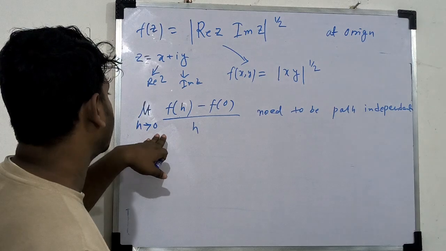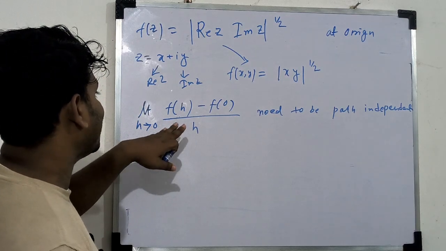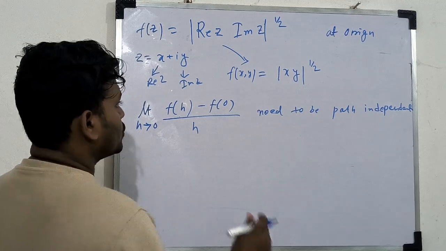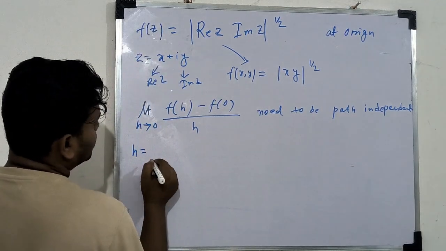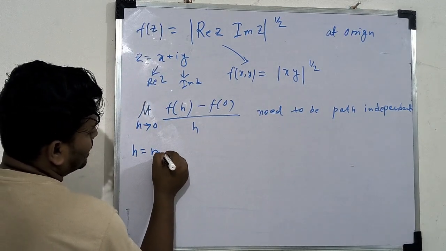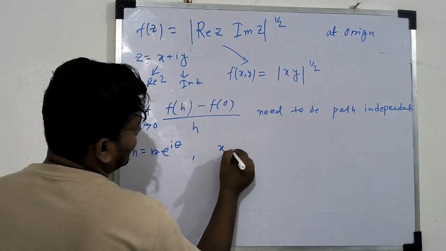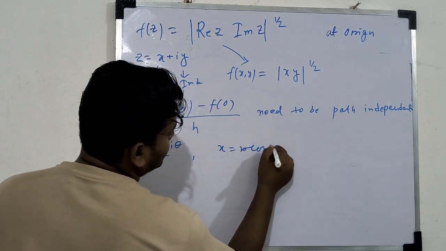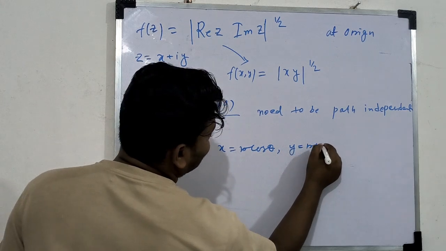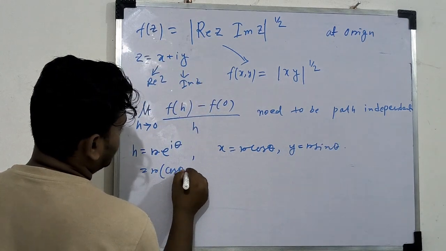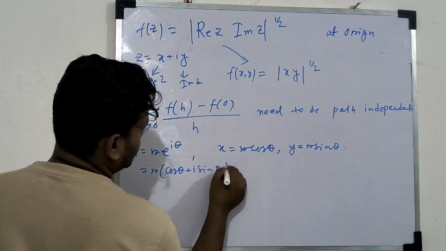So now we see whether this limit is path dependent or path independent. For that we choose h as a complex number, that is r into e to the power i theta, where x is r cos theta and y is r sin theta. So this is r times cos theta plus i sin theta.